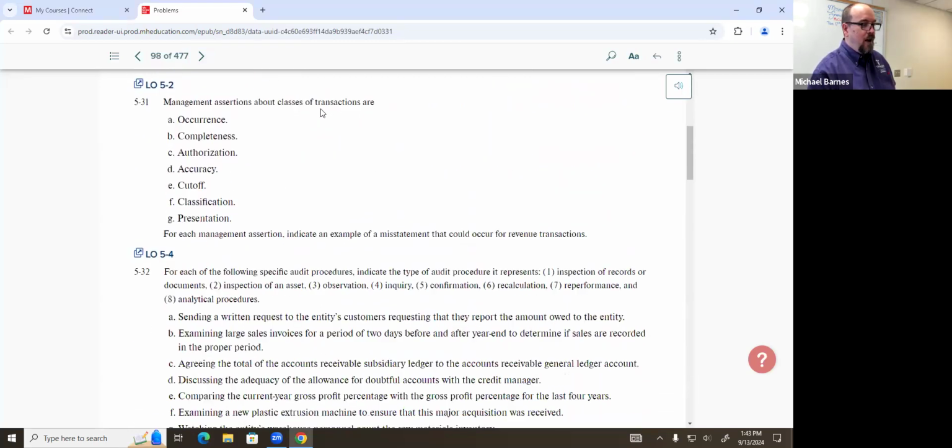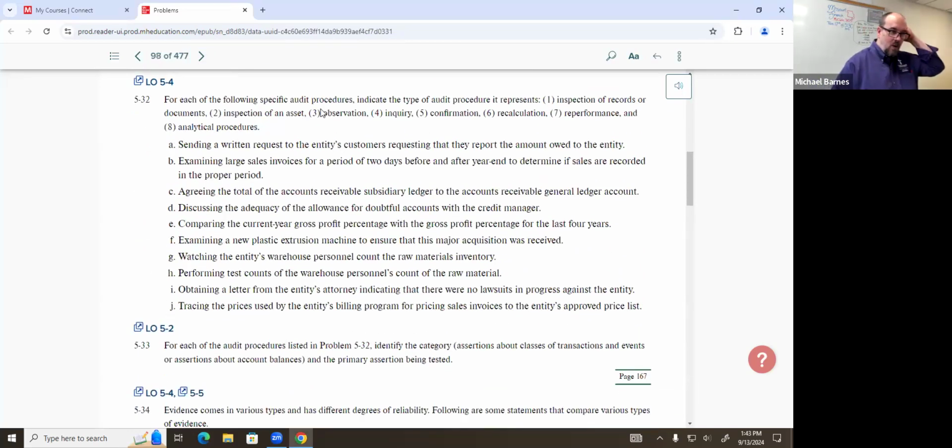532. So we're going to do 532 and 533 together. So basically what we've got here is some examples of items, some examples of testing. And there were a few interesting questions related here. So you had to actually specify, first of all, what type of evidence is being generated here. Secondly, in 533, you're going to be talking about account balances or transactions and events. And then what is the primary assertion being tested?